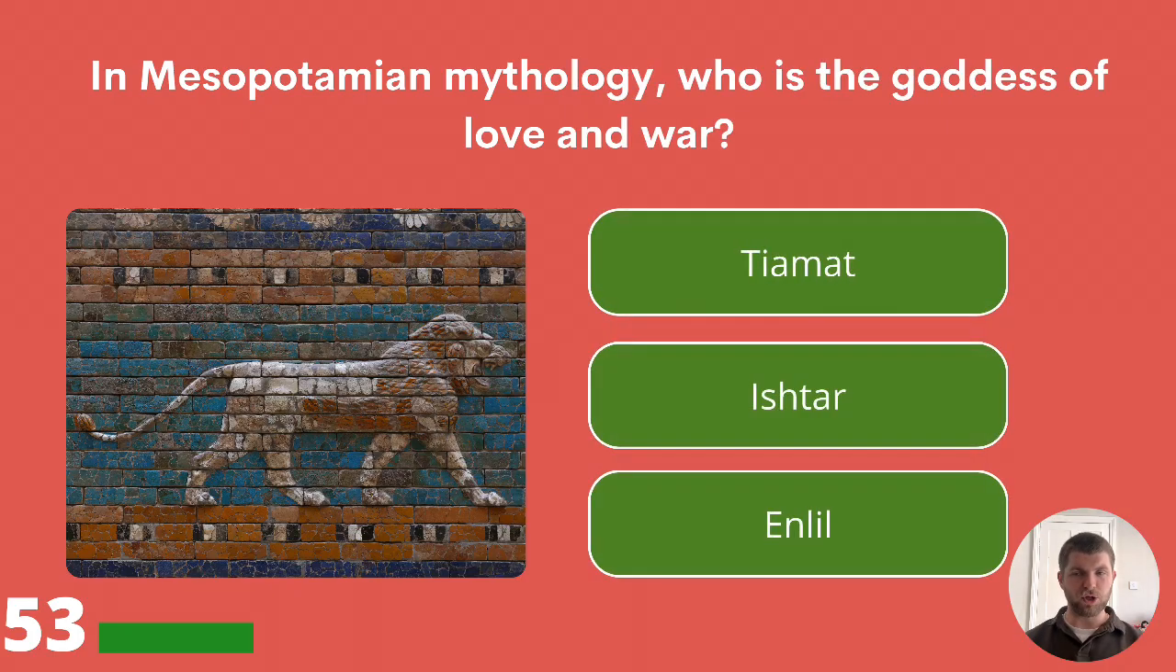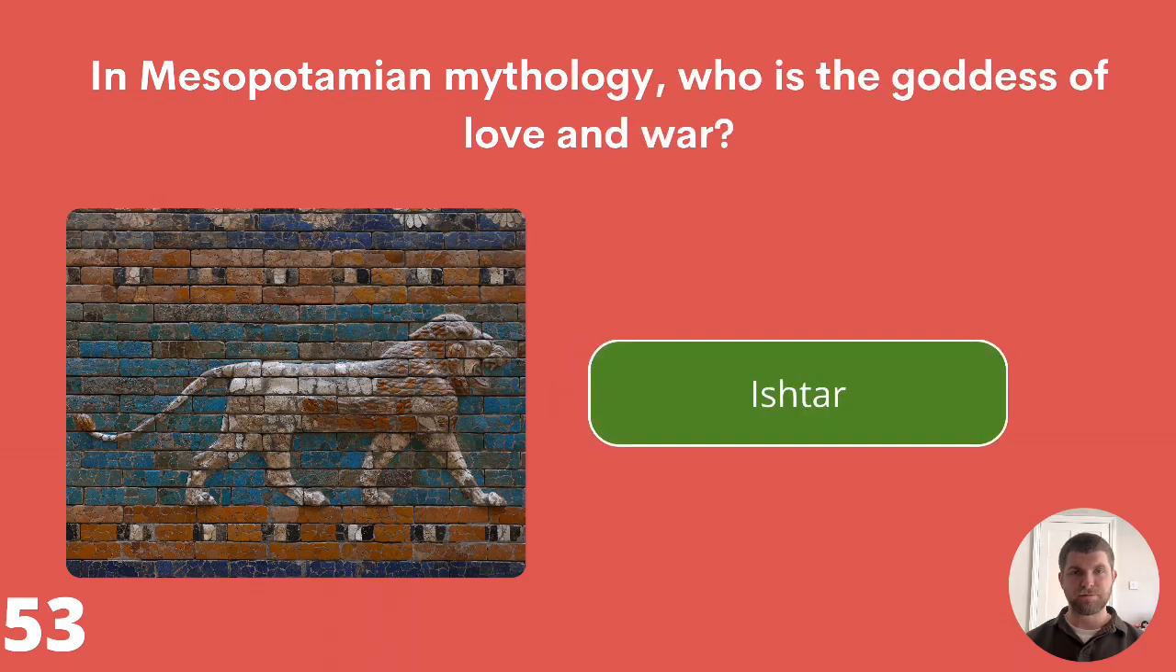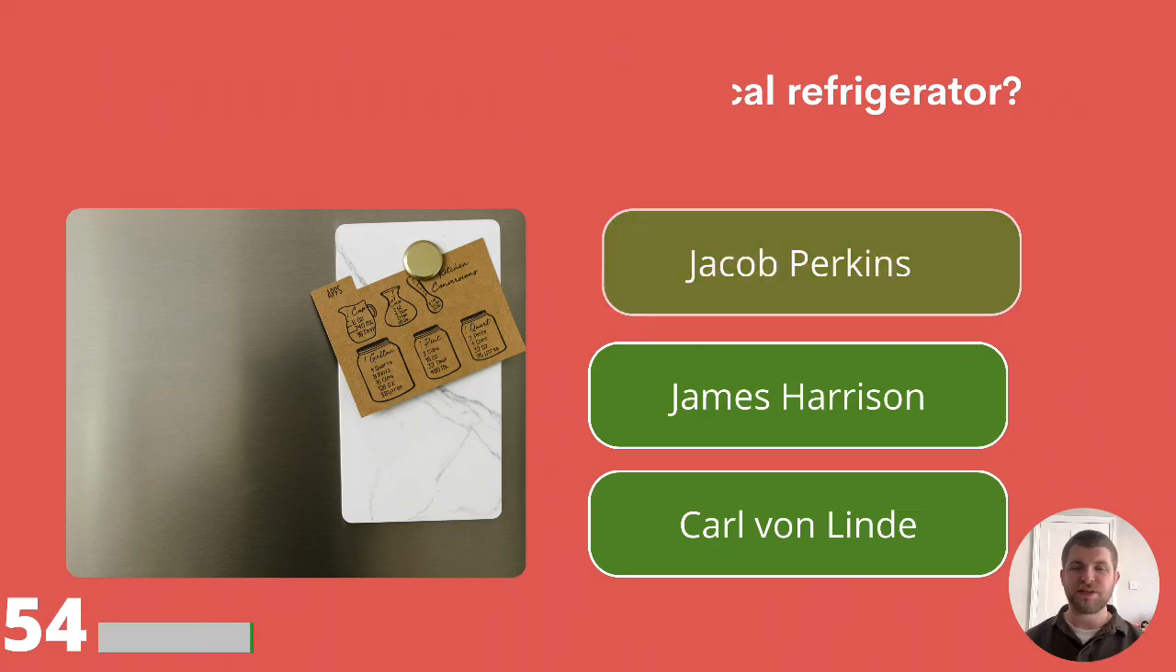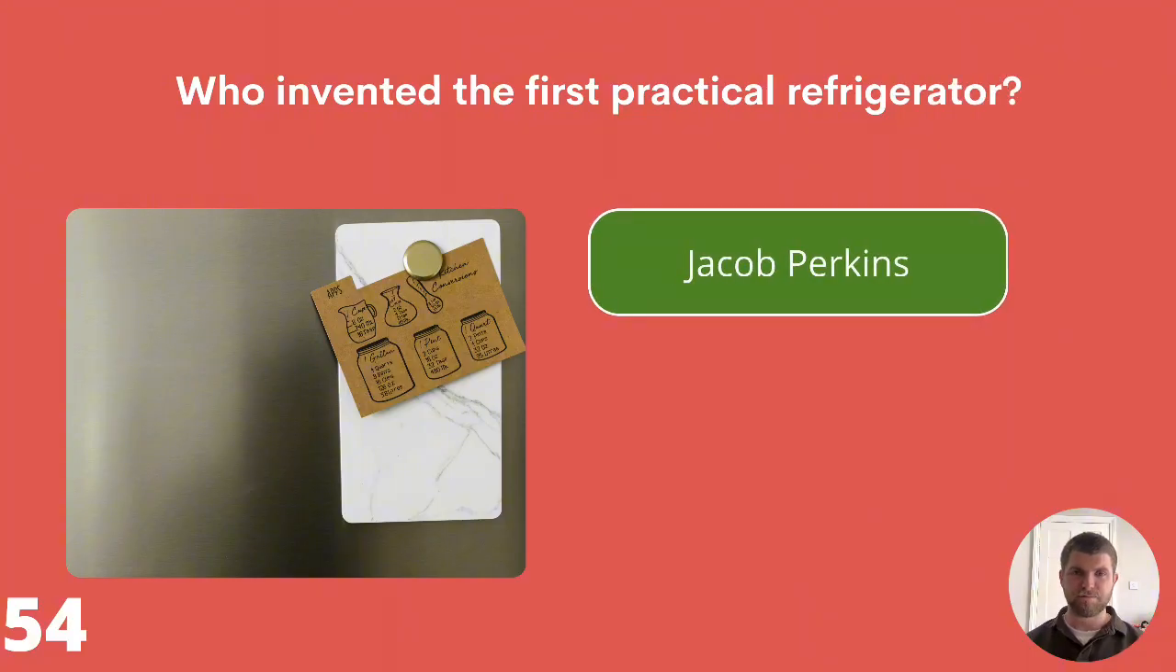In Mesopotamian mythology, who is the goddess of love and war? Tiamat, Ishtar, or Enlil? The answer is Ishtar. Who invented the first practical refrigerator? Jacob Perkins, James Harrison, or Carl von Linde? The first practical refrigerator was invented by Jacob Perkins.